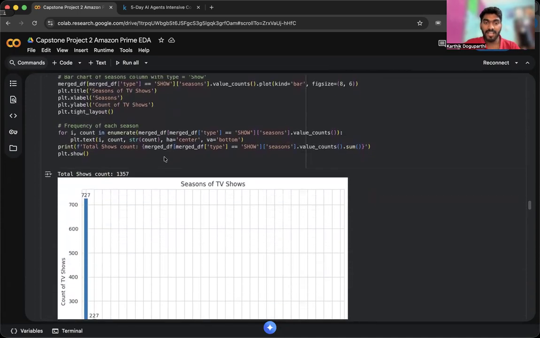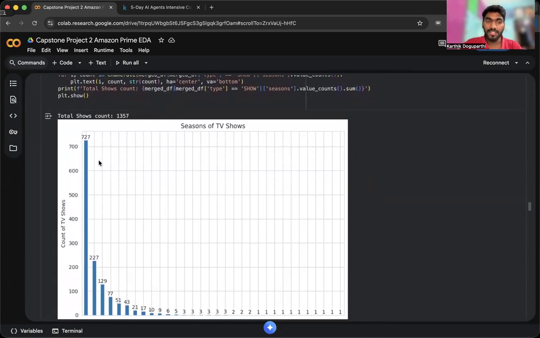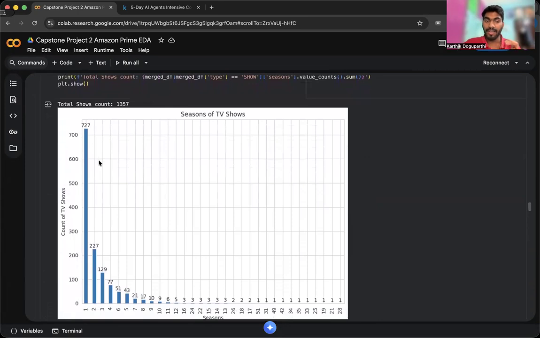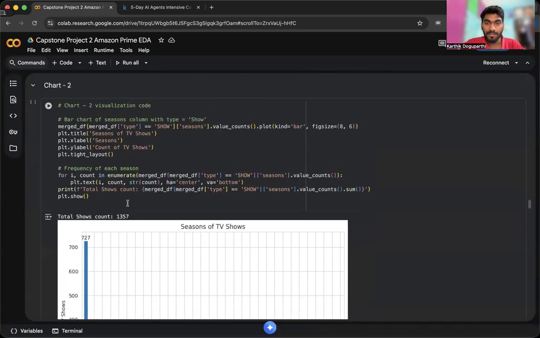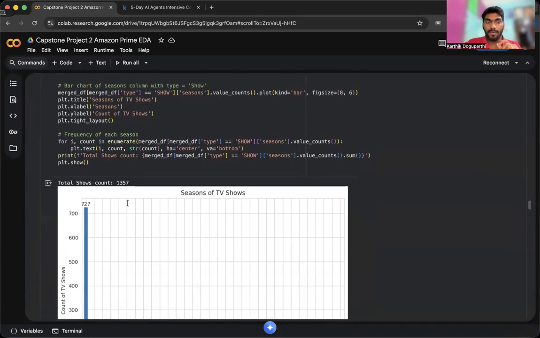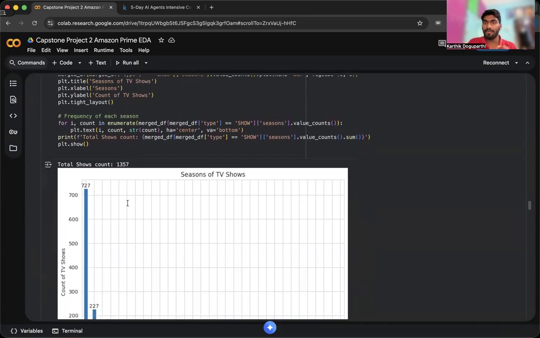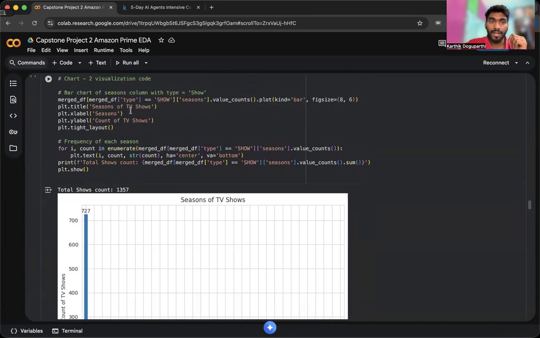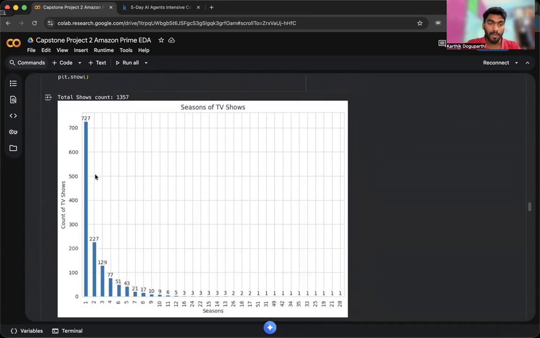And the second chart is the seasons of TV. I wanted to segregate the shows based on the number of seasons. I wanted to eliminate zero and start the count from one. So I wanted to check only the show type and not movie type, only the show type and count.